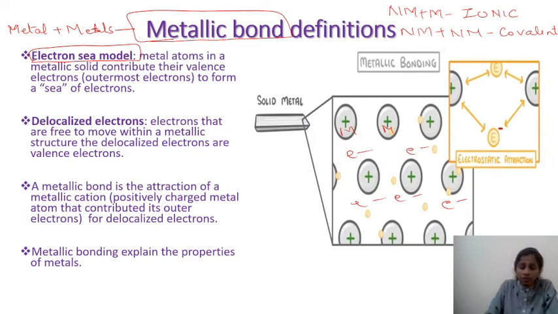Now these electrons, from where do these electrons come? These electrons are the electrons present in the valence shell of the metal, and these electrons are freely moving, so you call them delocalized electrons because they are not stationary, they are freely moving in the metallic structure. So these delocalized electrons are the ones which contribute to most of the physical properties of metals.